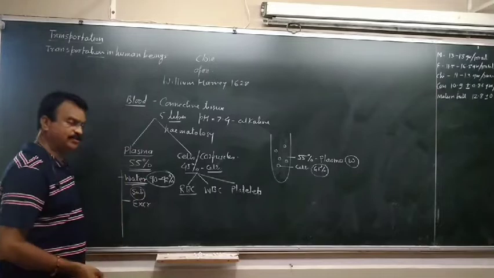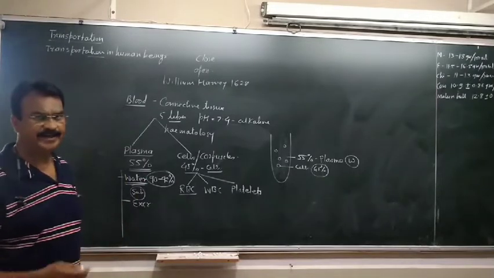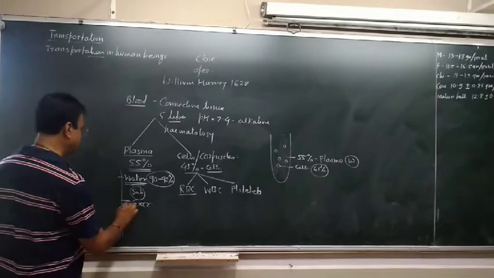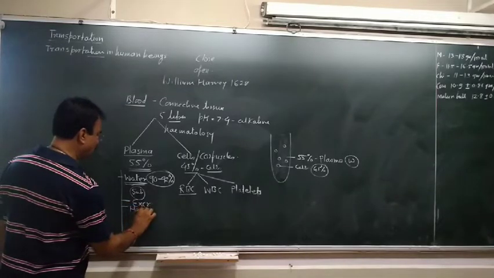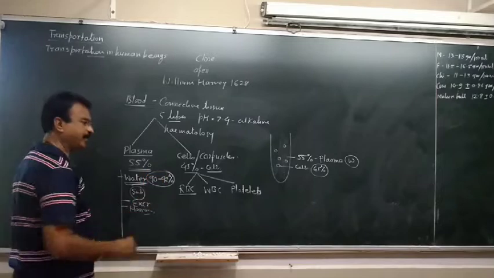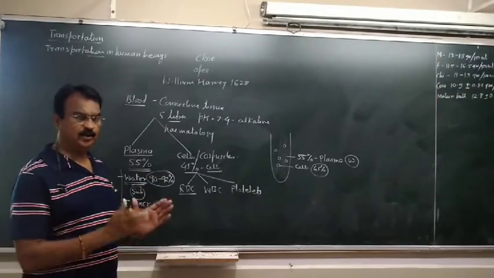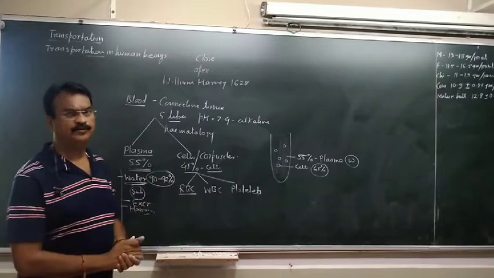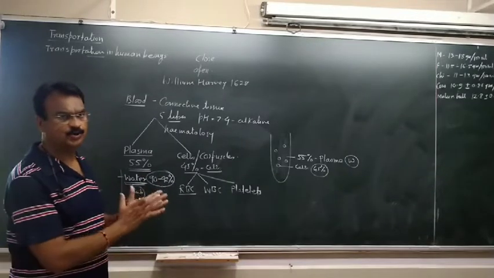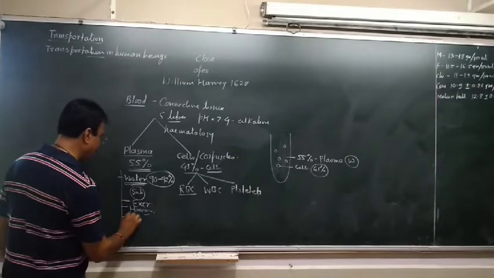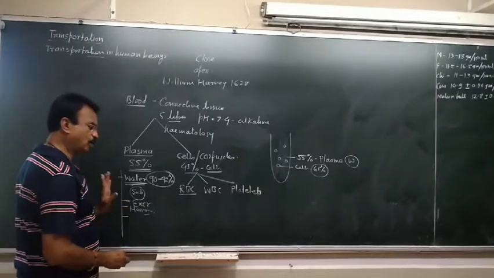Excretory materials like urea, uric acid, creatinine, hippuric acid and so on. There are hormones which are secreted by the endocrine glands, and these hormones control the metabolism of our body. So hormones are also transported through blood, and the plasma carries the hormones.